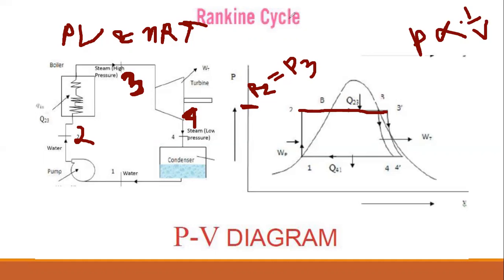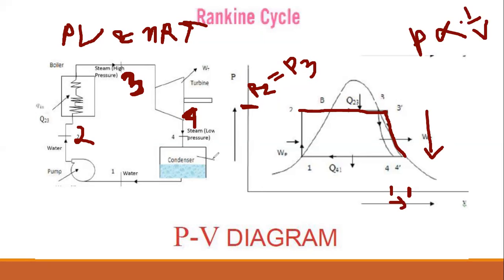So that means when the pressure decreases, the volume will increase. You see that this diagram looks like that. The pressure is decreasing, the volume is increasing. At first the volume was here, now the volume is here. Okay. After that the condenser.